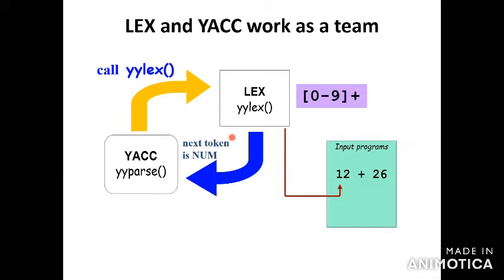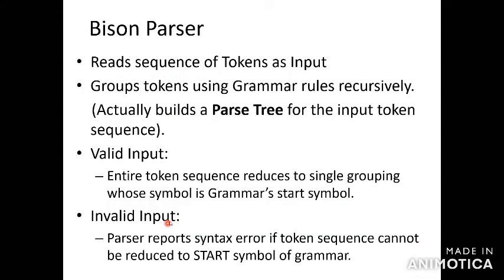Next, your Lex will generate the token. After generating the token, the data is given to the parser. The parser receives the token from Lex, and after receiving it, you can generate the next token. So the parser gives the command to the lexical analyzer to generate the token. After that, when you add numbers, it will use number plus number. We will check how to do this for the given data.